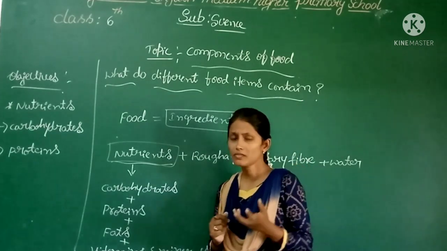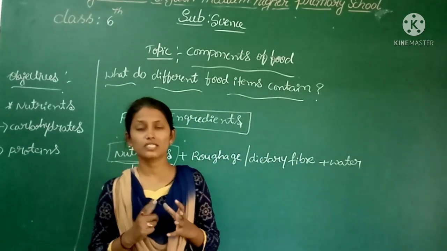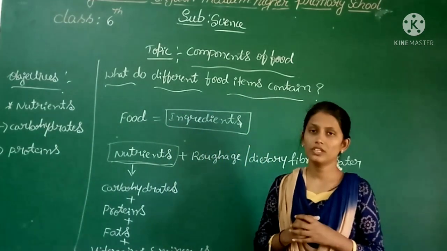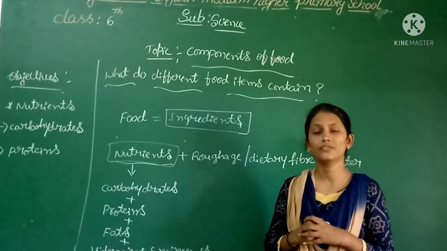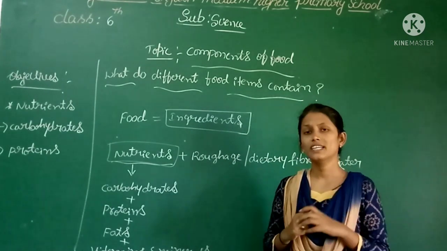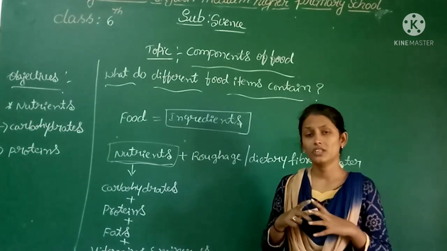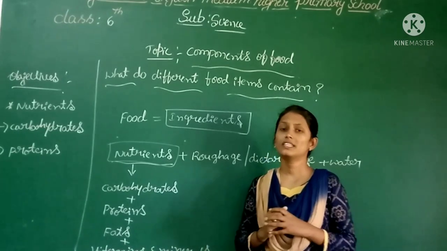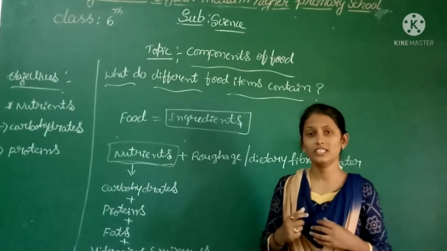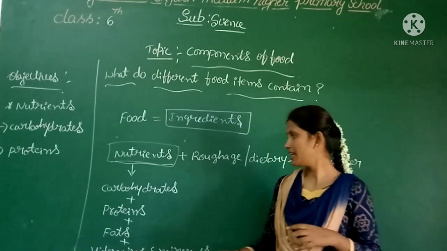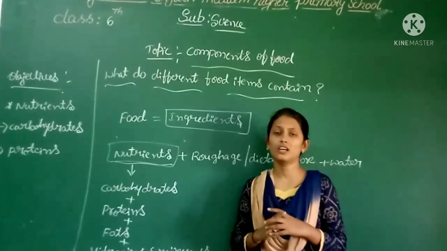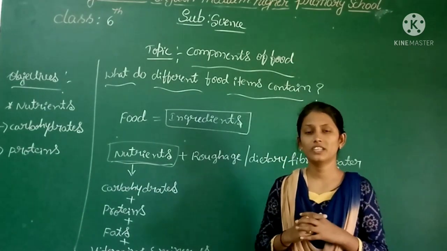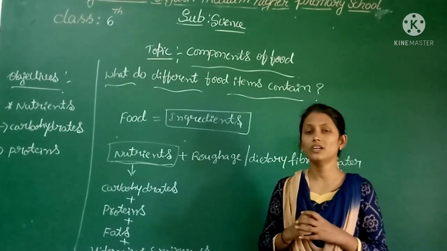Dear children, as I said before, nutrients are the substances that our body needs for regular maintenance of growth and for the proper functioning of our body. So we are eating food items. Does our food item contain all these nutrients? Now let us test whether the food item we are eating contains all these nutrients or not, by using some chemicals. Now let us begin with how we can test for the presence of nutrients in our food.